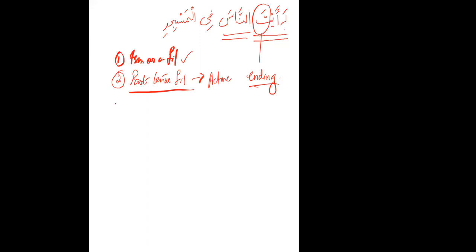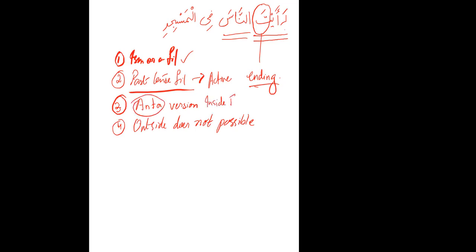Okay. Number 2. What form is it? It's anta version. Is an outside doer possible? No. Outside doer, not possible. So what is your inside doer? It's anta. Anta is your inside fa'il. Okay. Everything clear till now?